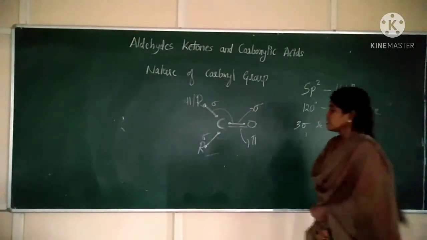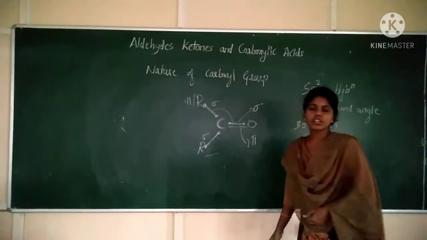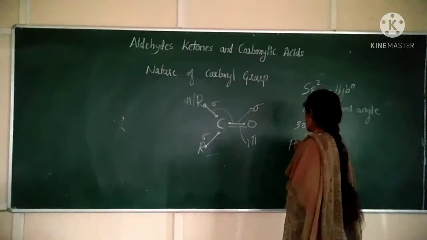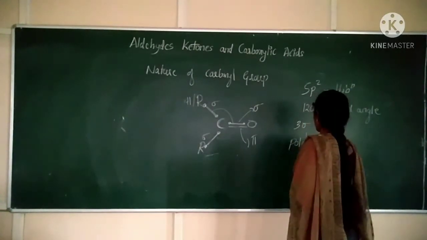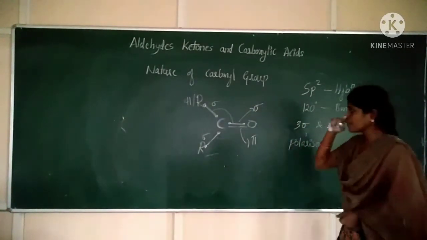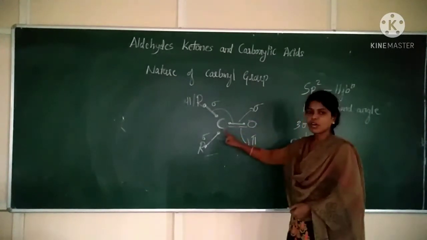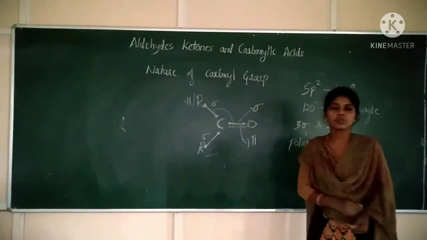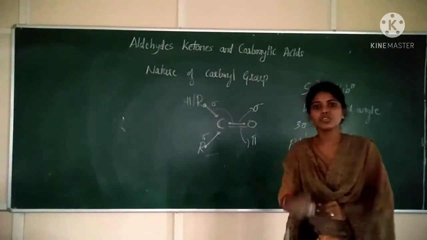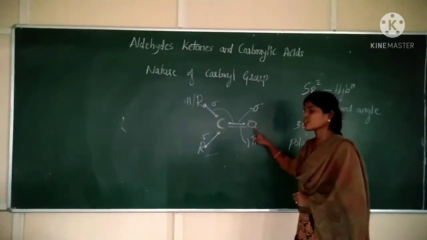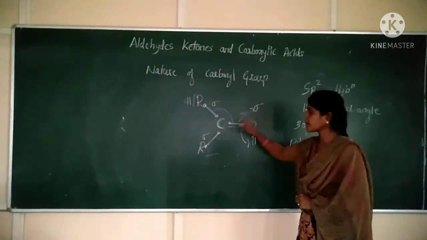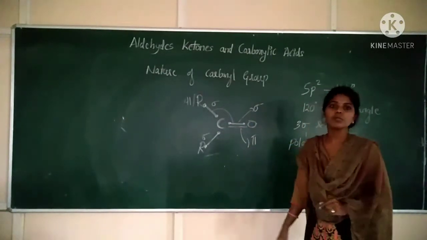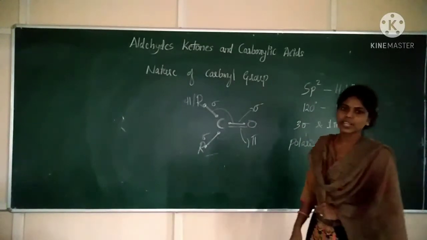Next, this carbonyl group of aldehyde or ketone is polarized. What does it mean? The bond between carbonyl carbon and oxygen is a polar bond. This polarity is due to the higher electronegativity of oxygen compared to carbon. The bond between carbon and oxygen is a polar covalent bond.